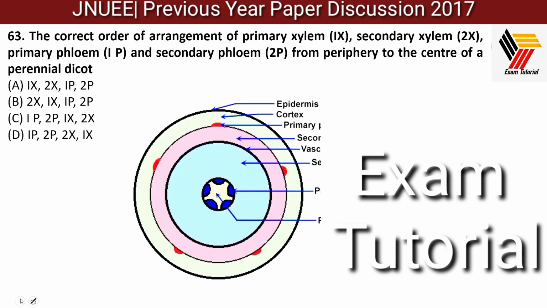Next question, again very easy. We have to identify the sequence of the tissues present in the plant. The correct order of arrangement of primary xylem, represented by code 1X, secondary xylem, code 2X, primary phloem, 1P, and secondary phloem, 2P, from the periphery towards the center. From outside towards inward, what should be the correct sequence?